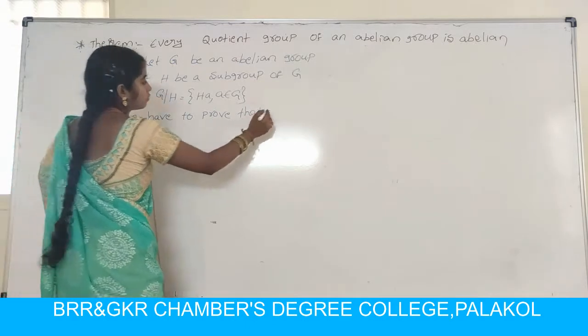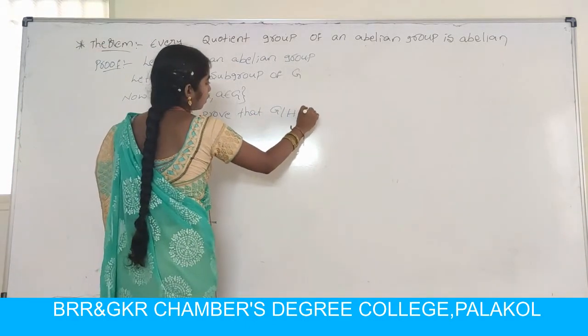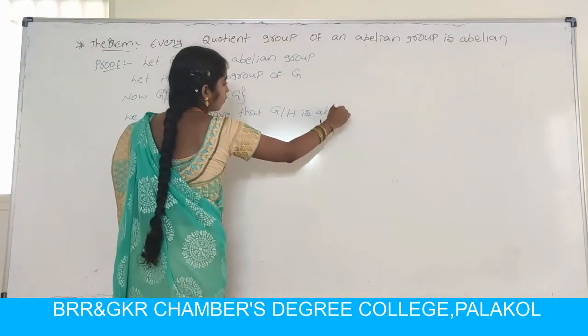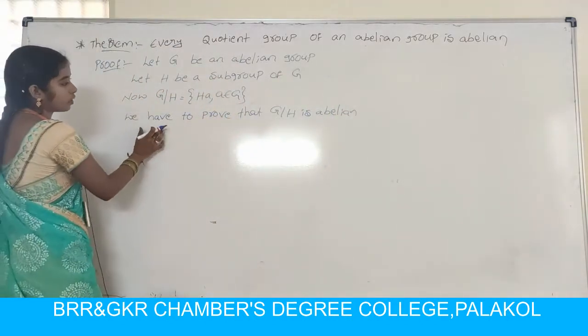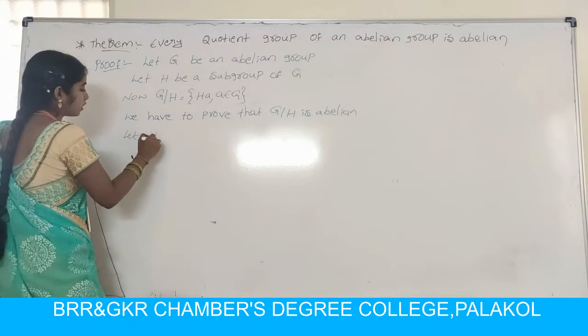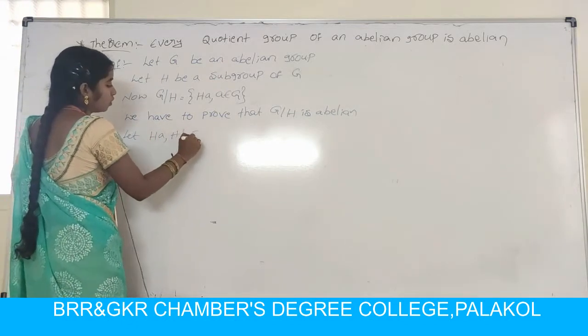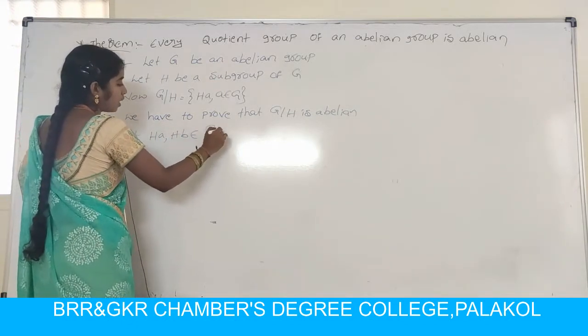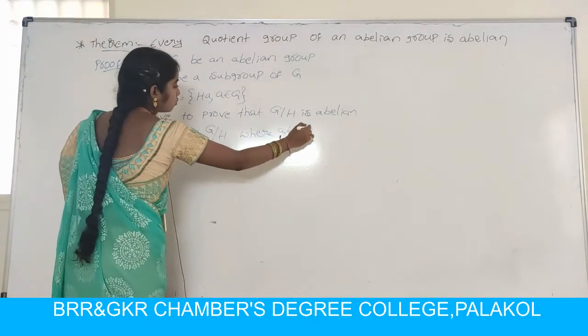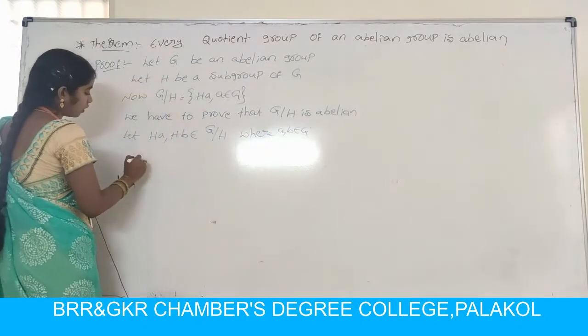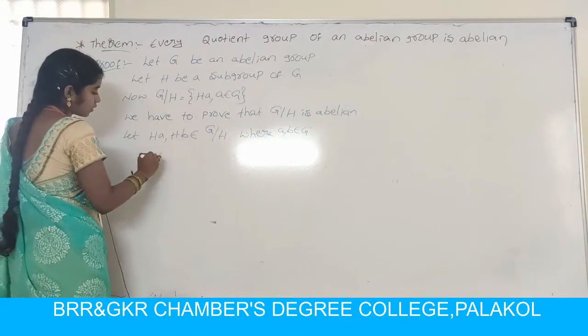Z by H is abelian. You have to prove that Z by H is abelian. First, let us consider Ha, Hb belonging to Z by H, where a, b belong to Z. So consider Ha, Hb.